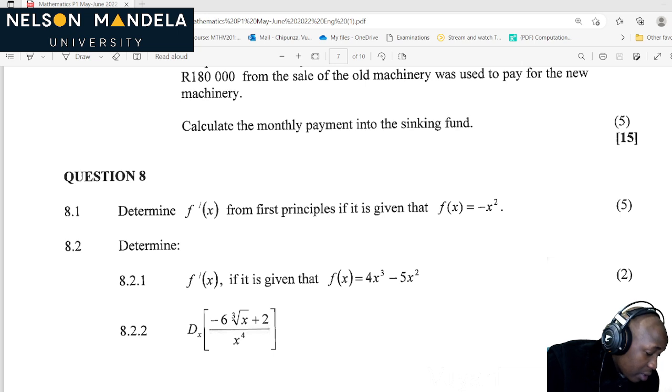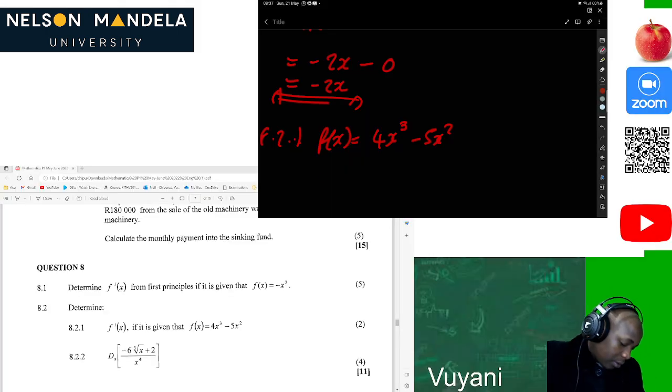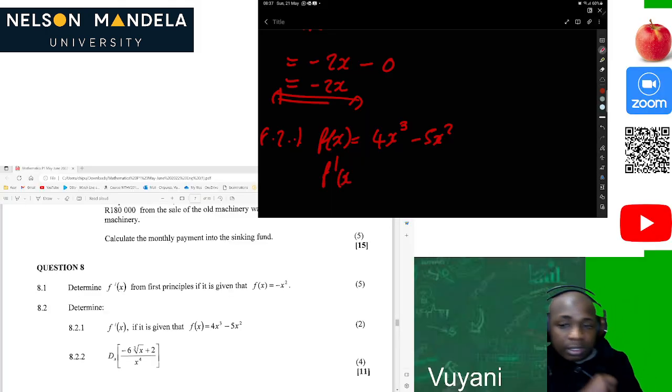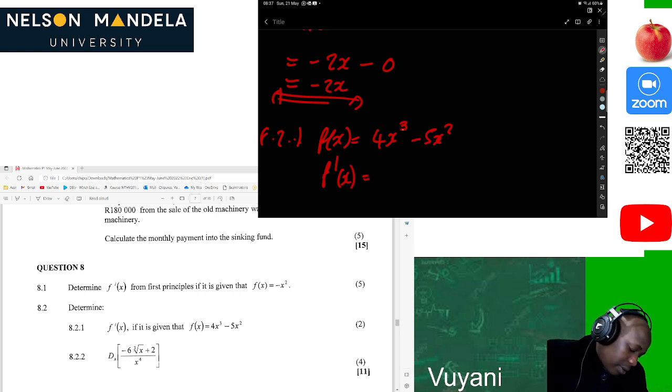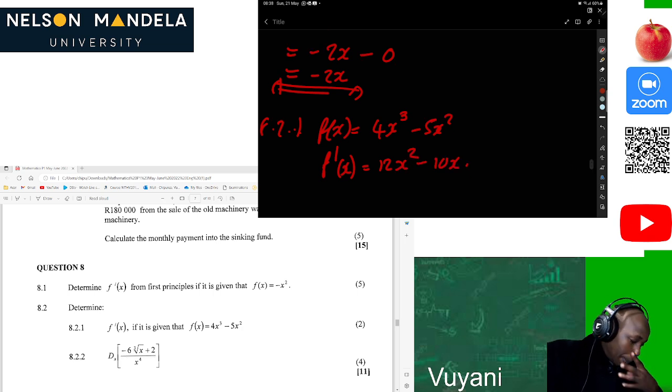Okay. Seeing what we are given, and they want us to determine that first. Of course, by applying the power rule, that should be f prime of x. That should be 3 times 4, it's 12x squared minus 10x.